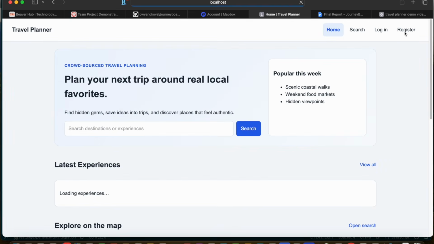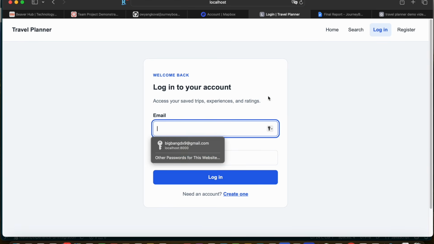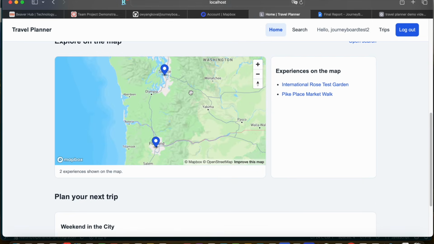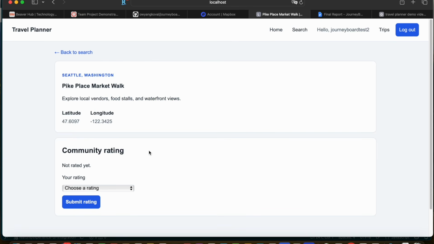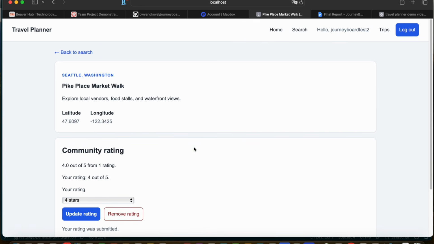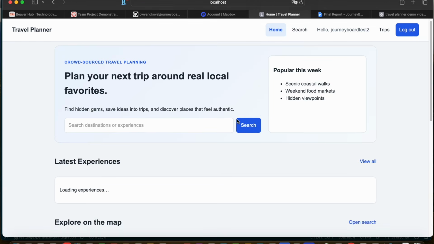Let's test it out quick. So if I log in using a different account here, and let's go to Pike Place Market Walk. So here you can finally rate the experience. Just choose a rating, submit rating, go back to home.